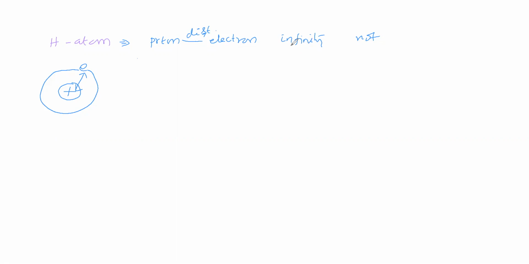If we say the distance is infinity, that means the nucleus is not attracting this electron. If we say the distance between them is infinity, then we can say nucleus is not attracting electron. If the attraction is there between them, then the distance is not infinity. Distance has some value.